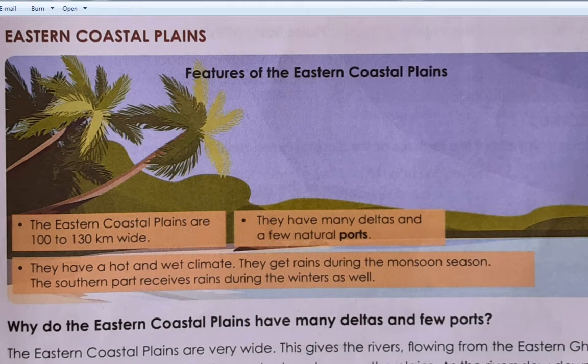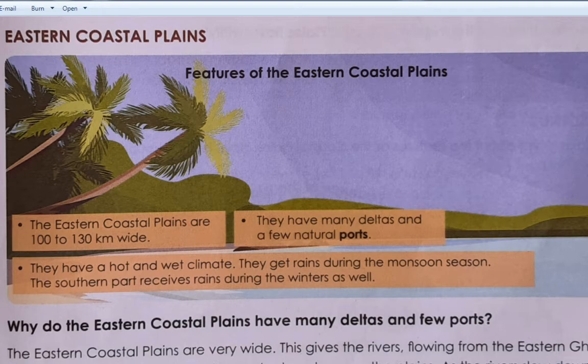So this gives the rivers flowing from the Eastern Ghats towards the Bay of Bengal a chance to slow down on the plain. As the rivers slow down, what happens? They deposit silt, and this silt accumulates to form deltas.